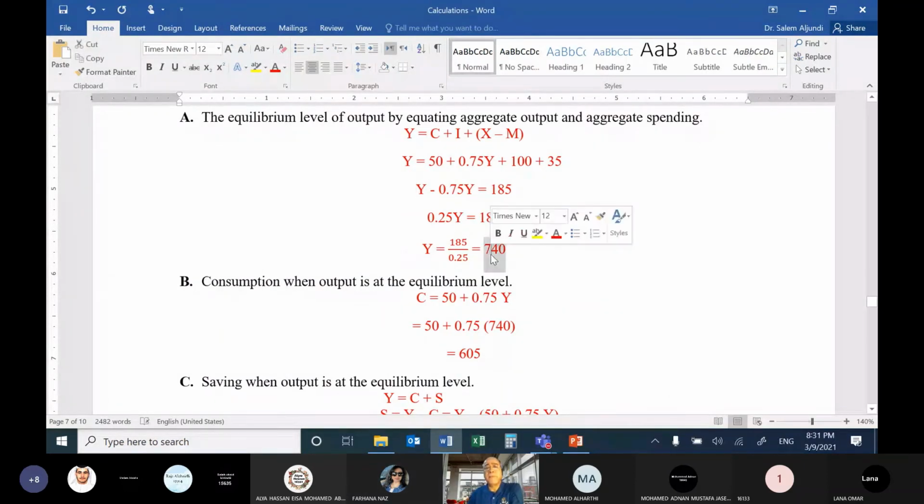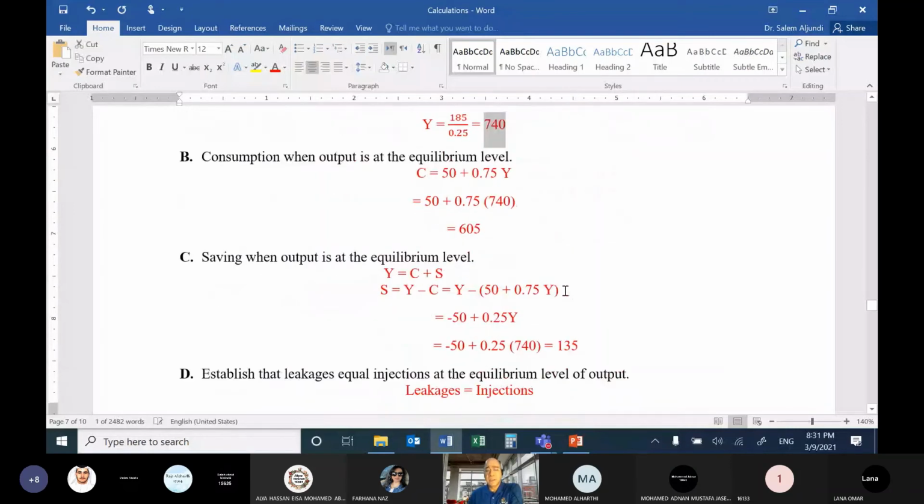So we got the equilibrium level of output. So Aliyah Hassan, read B for me. Consumption when output is at the equilibrium level. Okay, so calculate consumption. What is the level of consumption if we reach equilibrium? This is the consumption function.